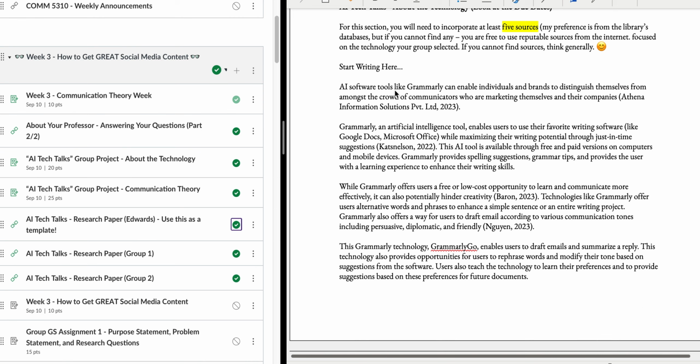You also need to use 5 sources. I would start trying to find sources from the library's databases. If you can't find any from the databases, please feel free to use a reputable source on the internet. If you have any questions about what a reputable source is, let me know and I will help you.